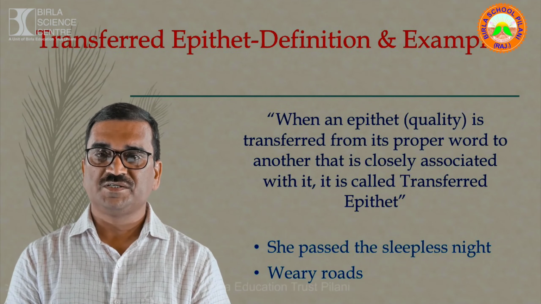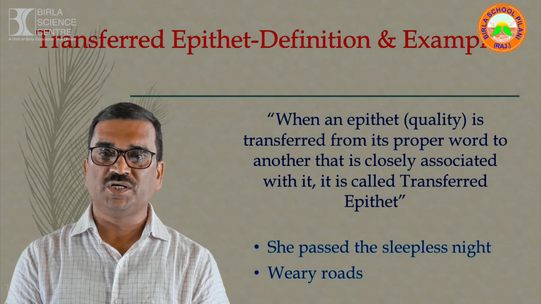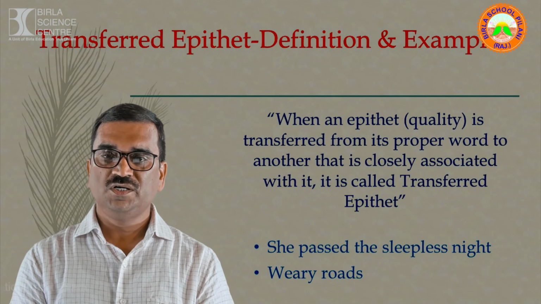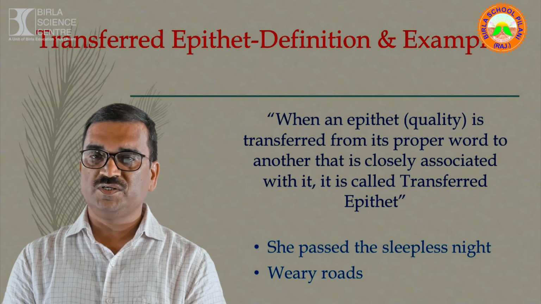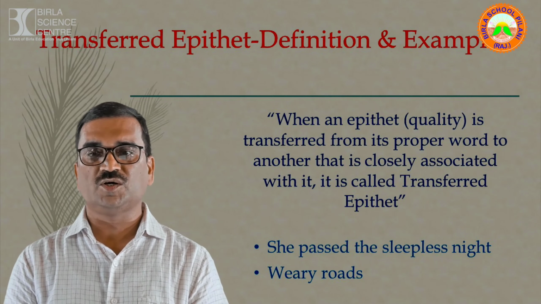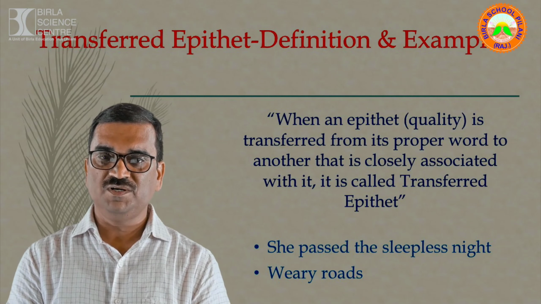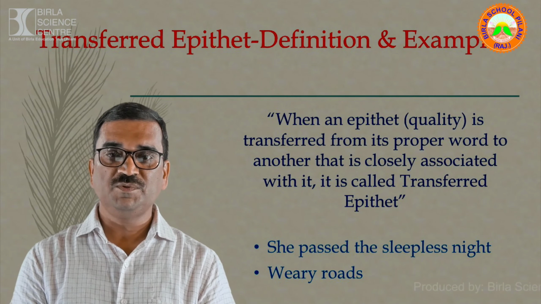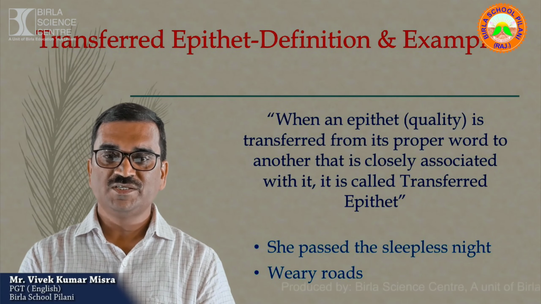When an epithet, means quality, is transferred from its proper word to another that is closely associated with it, it is called transferred epithet. Means when quality is transferred from one object to another object, this is called transferred epithet. See the example. She passed the sleepless night. Night can never be sleepless, but the person being talked about here may be sleepless.